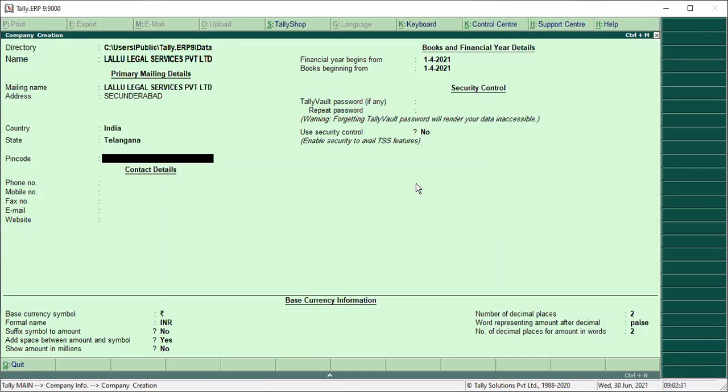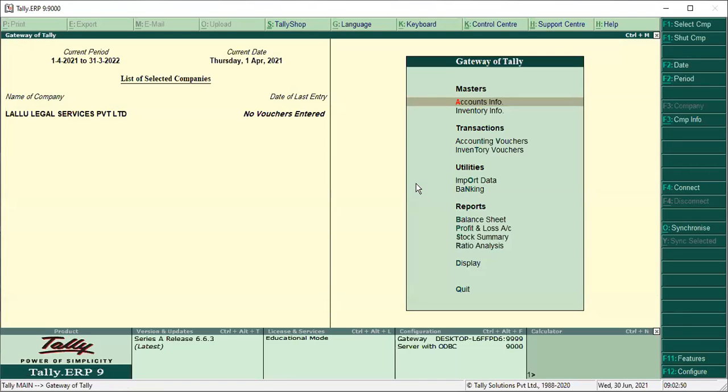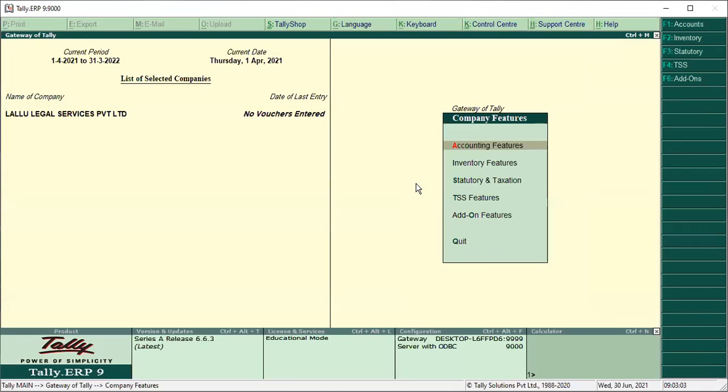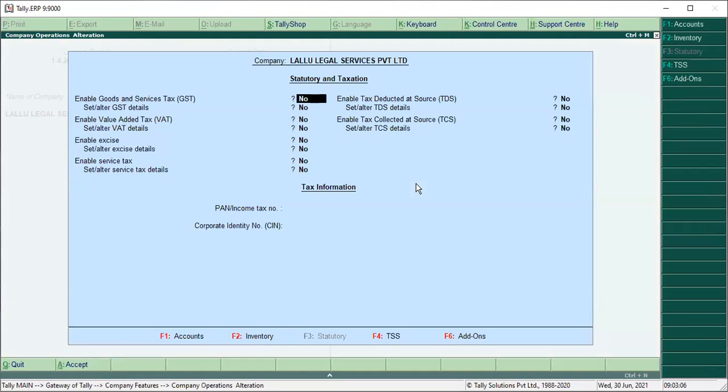It's taking time to save. Yeah, it is saved. Now you have to enable GST. Press F11, then F3, statute and taxation. Enable GST, yes.